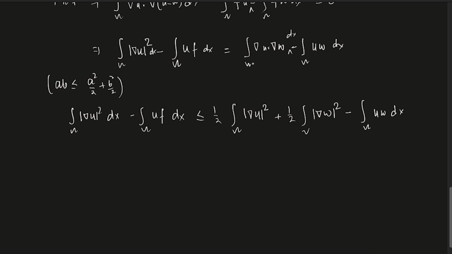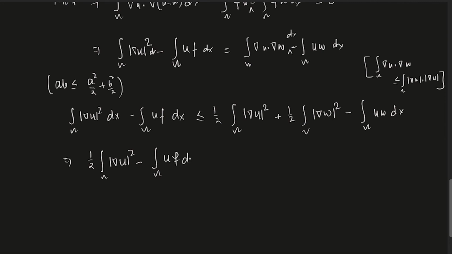See, the integral over omega of ∇u · ∇w is dominated by the integral over omega of |∇u| times |∇w|. Then you use this inequality to get this. Once you get this, if you take this part here, it will give you half the integral over omega of |∇u|² minus the integral over omega of u f dx.